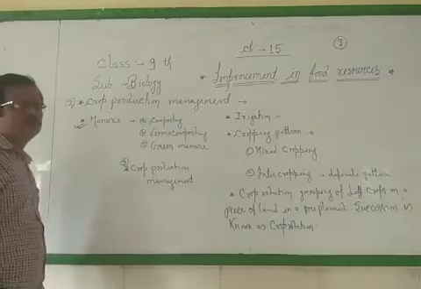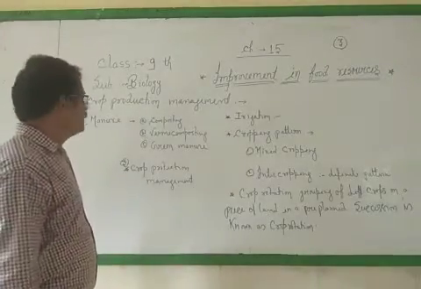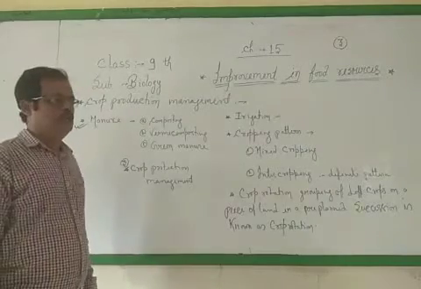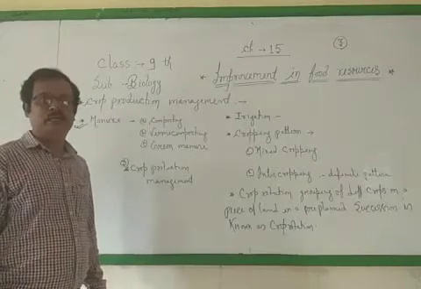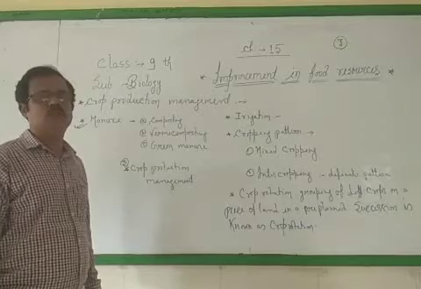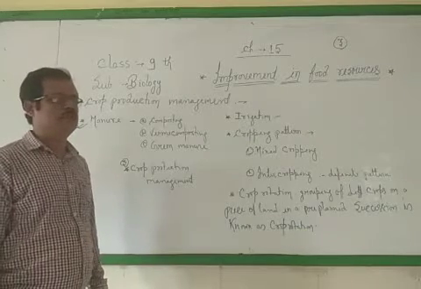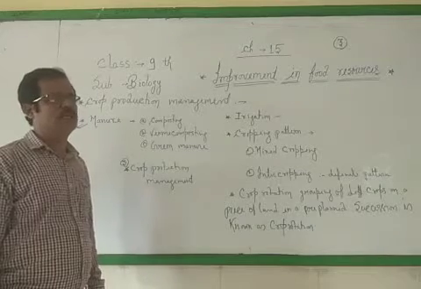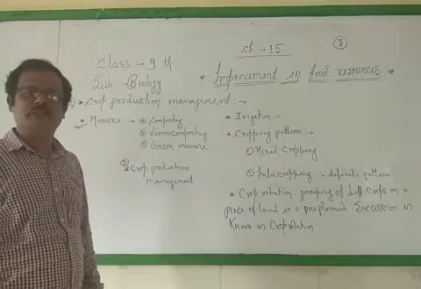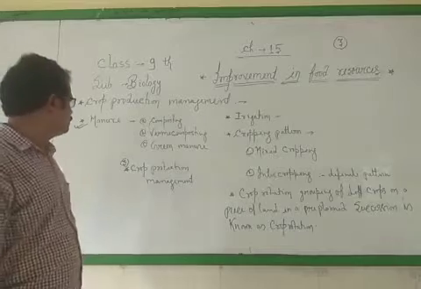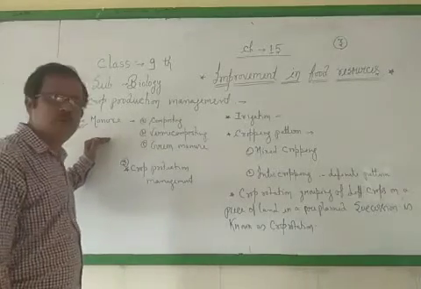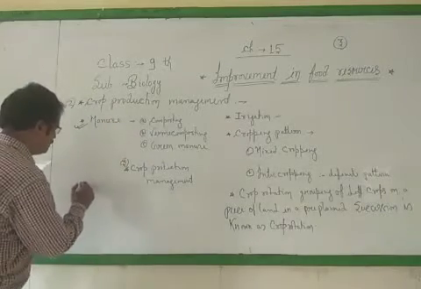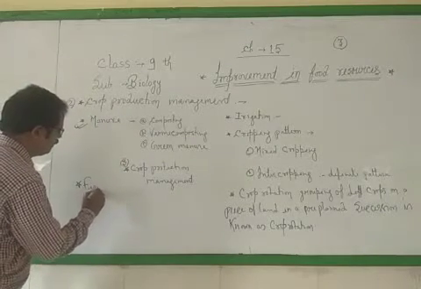When we grow crops, after that fertilizers are also needed for the plant, as we all need a balanced diet. In the same way, plants also need various types of nutrients according to their requirement, and various types of plants require different types of nutrients. In this way, we will study about manure. What are manure? You will know about manure and fertilizer. There are two terms, manure and fertilizer.